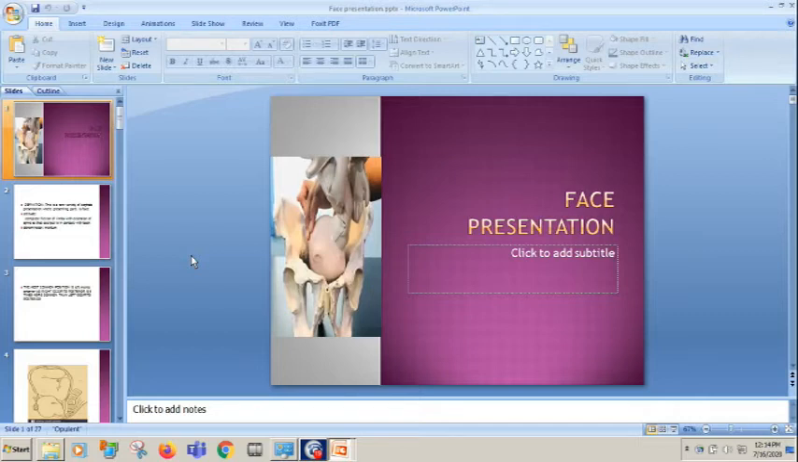Now, ma'am has told me to take face presentation and brow presentation today only, as a theoretical class, and when the Zoom starts, I will do one clinical demonstration of face presentation.